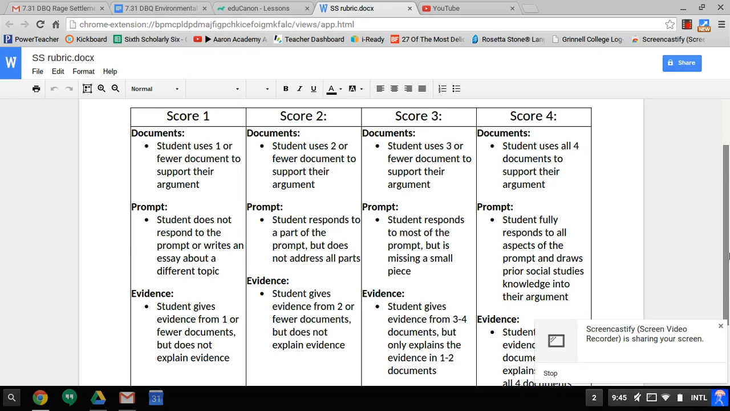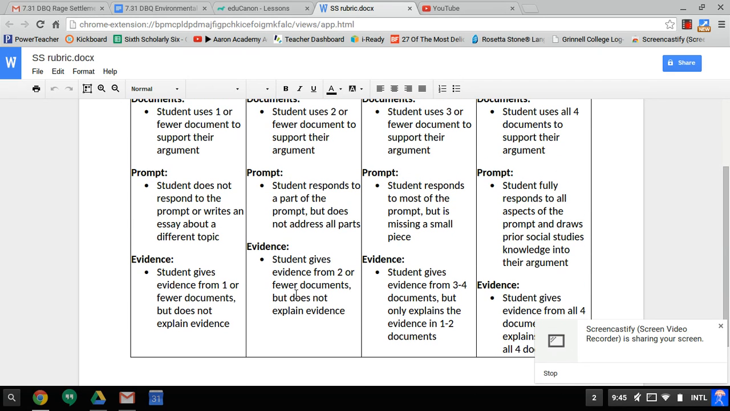Under evidence, you'll get a score of 3 if you use evidence from 3 or 4 documents, but you only explain your evidence in 1 or 2. So we're not just saying it negatively affects the environment. Here's a quote from document 2. Once you give me the quote from document 2, tell me why that affects the environment. How do you know? How do you know it affects Louisiana? How do you know it affects the United States? You need to explain, I know this because, just like we do in math.